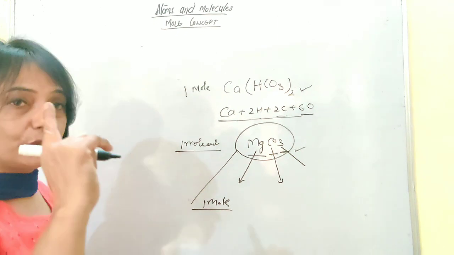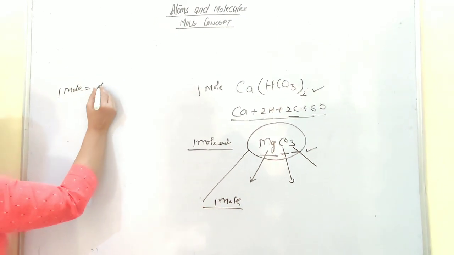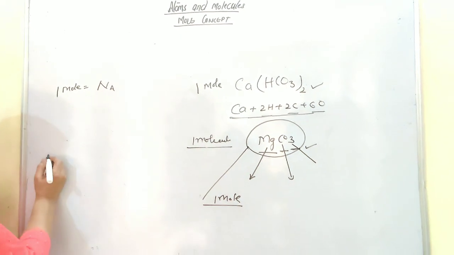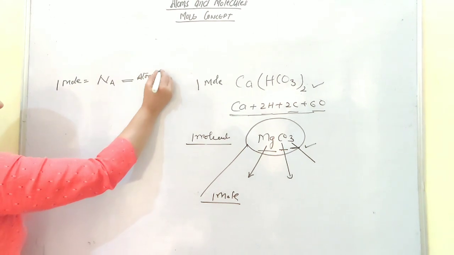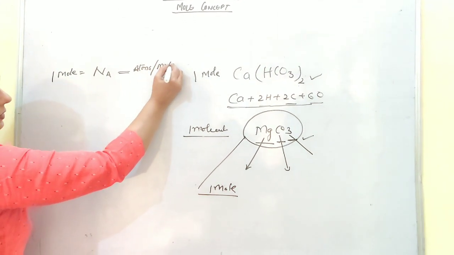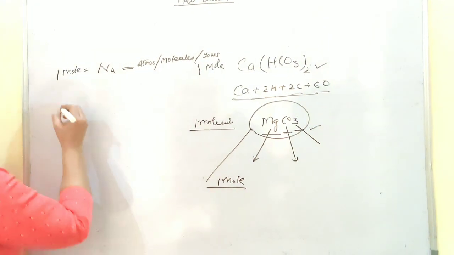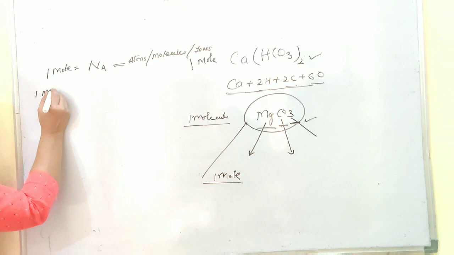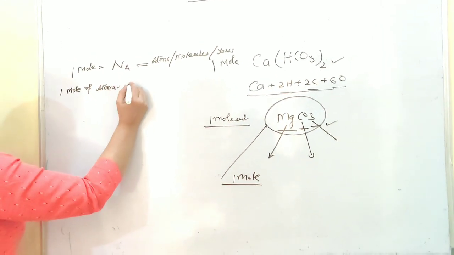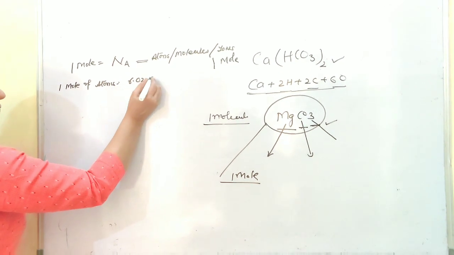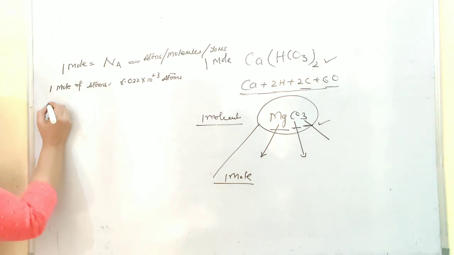Now let's go back to the mole concept where I said 1 mole is equal to the Avogadro number. And this could be atoms, this could be molecules and this could be the case of ions. Okay. If I say I have taken 1 mole of atoms, that means it is 6.022 into 10 raised to 23 atoms. Let's make it more specific.